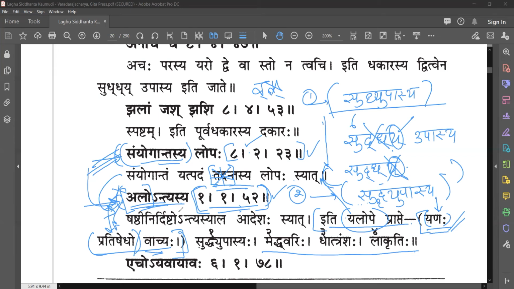So that's why this rule came about, where the entire word was about to get deleted in samyogantasya lopa, but then alontyasya comes and says that you cannot have the entire word deleted, but the rule will be applied only for the last character. Prabhuji, when will we learn this vibhakti? Because this is actually just a ratification. We are just learning this is Shashti Vibhakti and this is this.